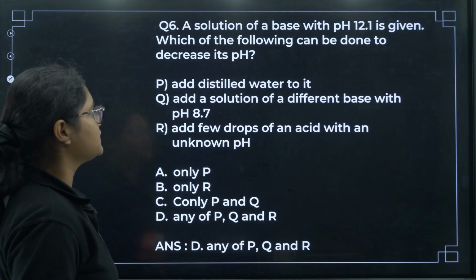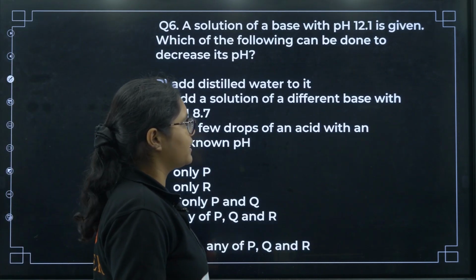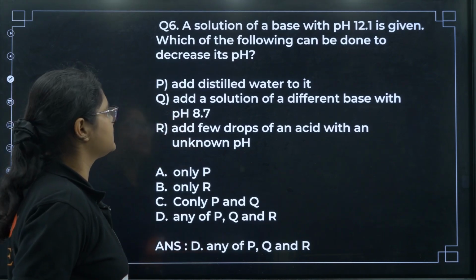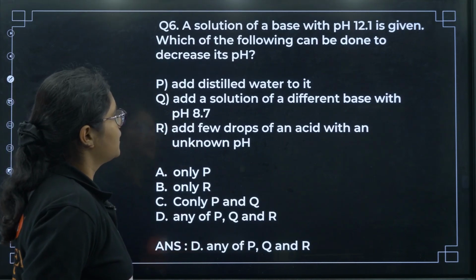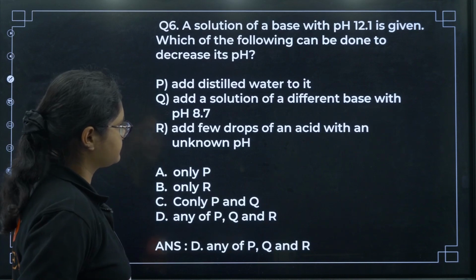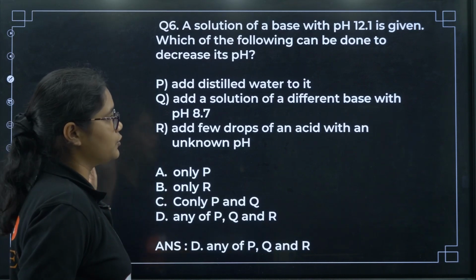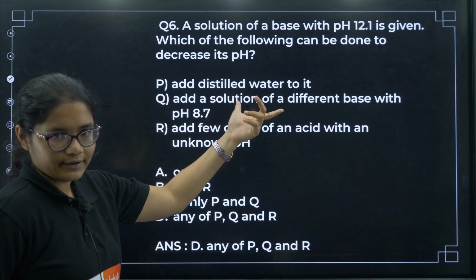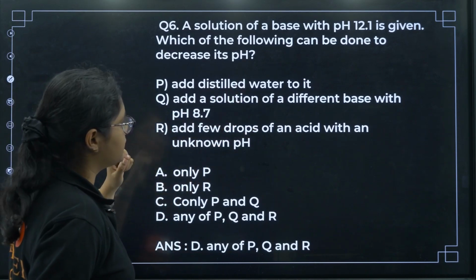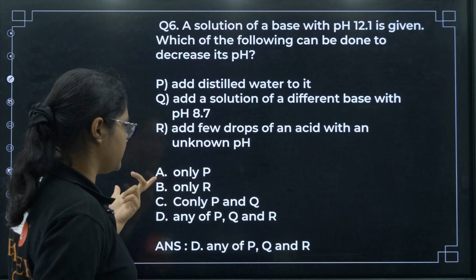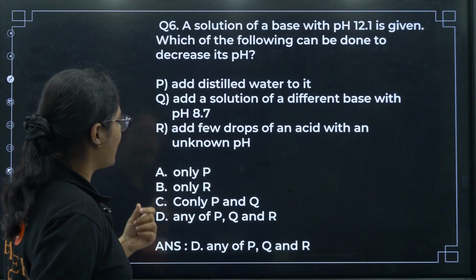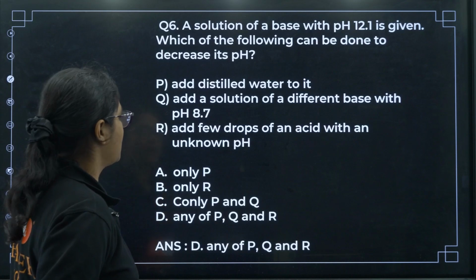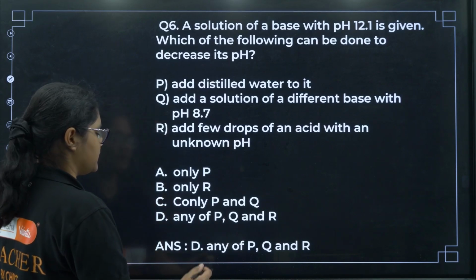Next, question number 6: a solution of a base with pH 12.1 is given. Which of the following can be done to decrease its pH? You have to decrease, means you have to go towards the acidic state. Add distilled water to it. Add a solution of a different base with pH 8.7. Add a few drops of an acid with an unknown pH. Yes, I think all of them as given in the answer are correct.